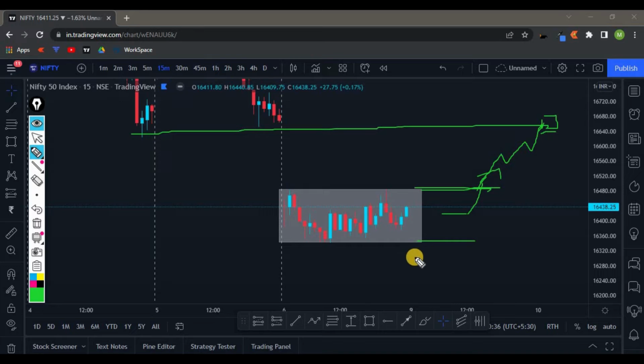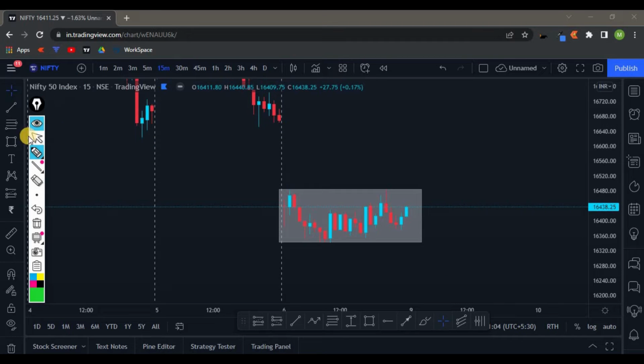So if the market opens gap down, we are looking for selling opportunities. If the market opens in the zone, we look for the price action to break this structure downward and look for selling opportunities. If the market opens in the same area and breaks the upper side, we are not going to enter. Rather, we will wait until the price reaches these levels, and once we observe the price action over here, and if we find any kind of negative price action, we are going to look for selling opportunities right here. Okay, so yeah guys, this is for Nifty.